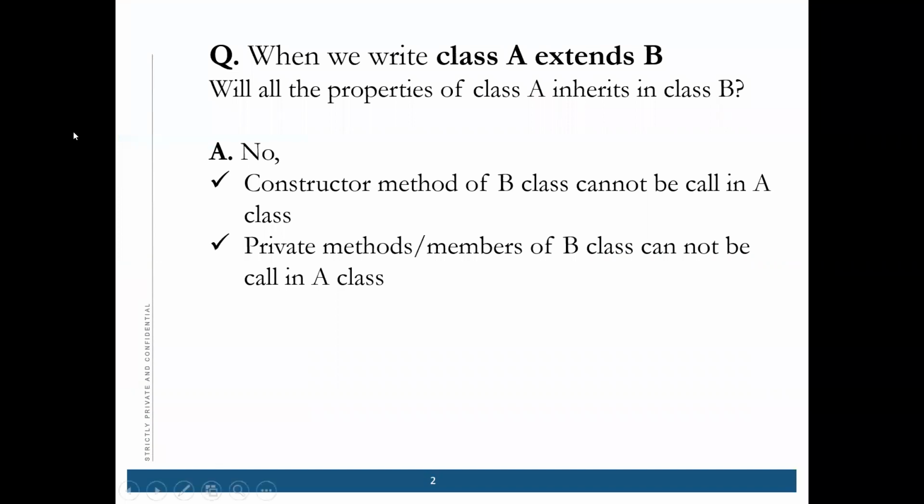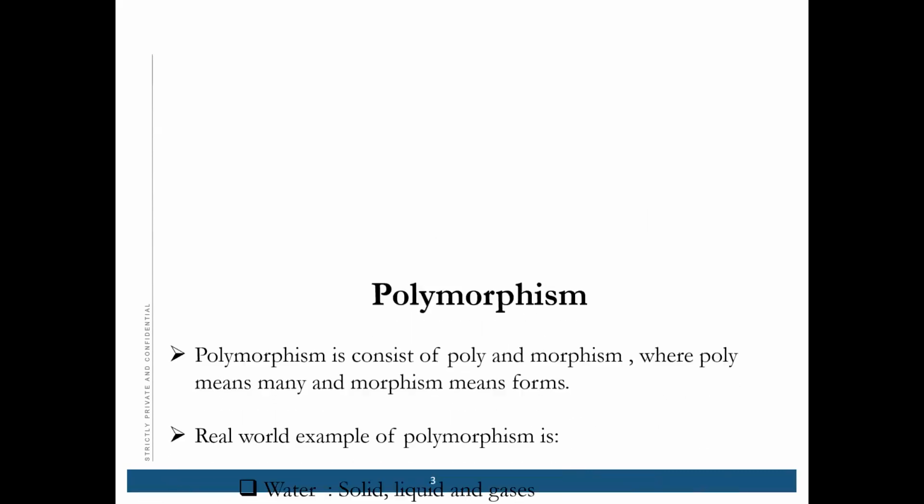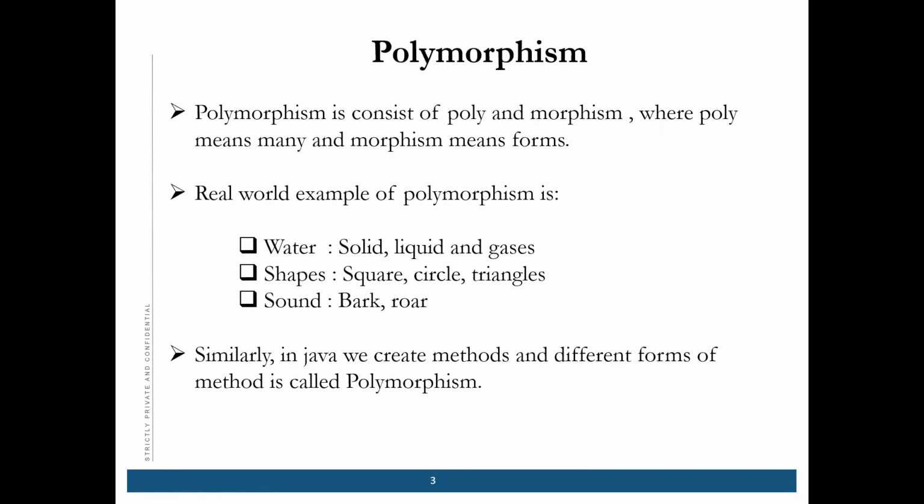In the last class, we covered inheritance, and we learned that we can take the properties of a class. If we write class A extends B, that means we are inheriting all the properties of B in A. What we cannot inherit is the constructor and private methods. Just a recap.